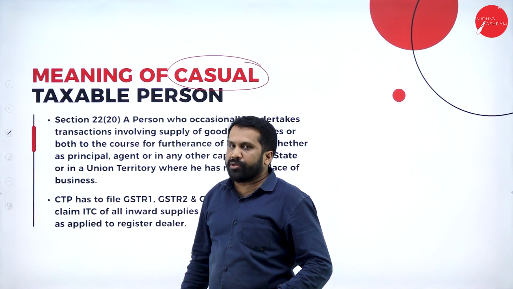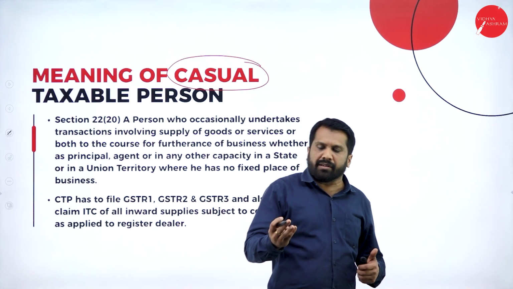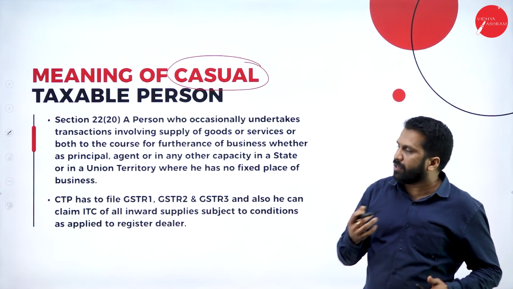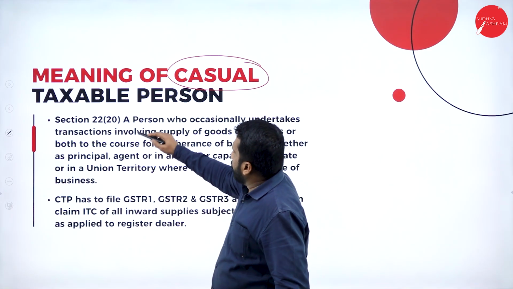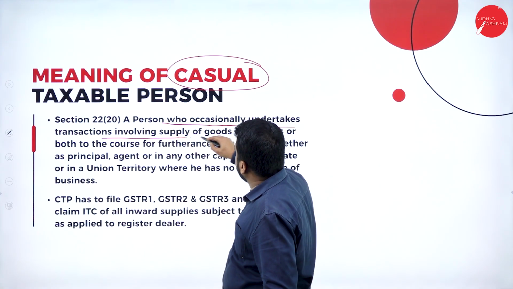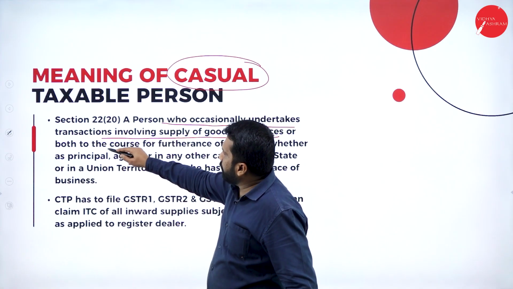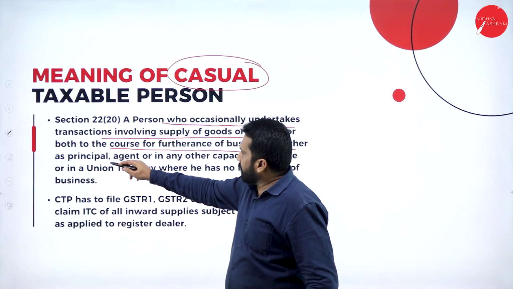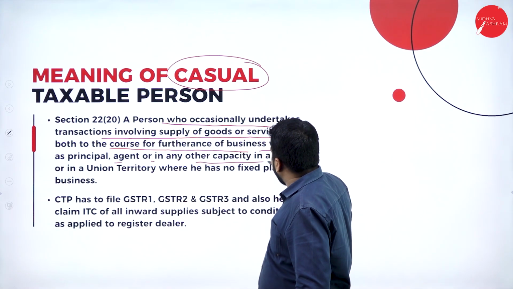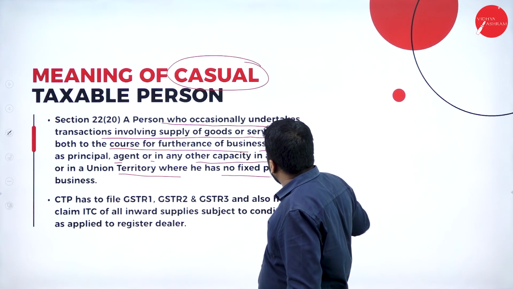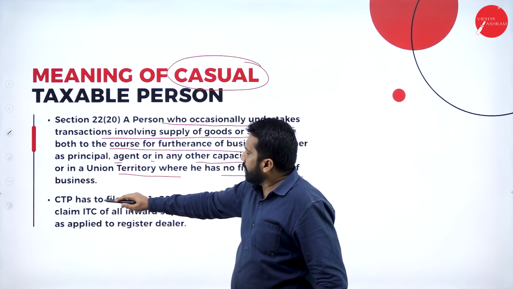So, meaning of casual person. In income tax, you know what casual income is, like gambling, horse race, and lottery income, all called casual income. But here, a casual person is a person who occasionally undertakes transactions involving supply of goods or services, whether as principal, agent or in any other capacity, in a state or union territory where he has no fixed place of business.